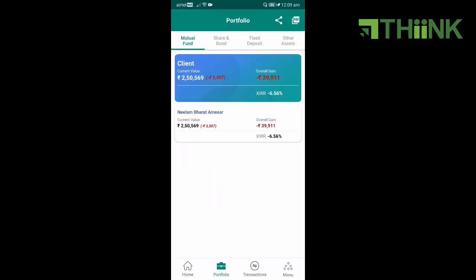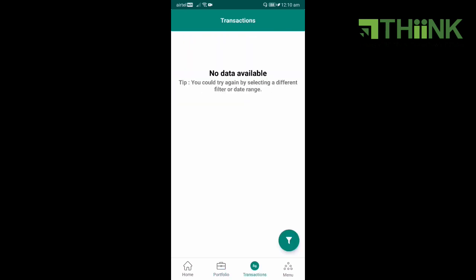When I click on portfolio, it will give me the entire portfolio valuations that I've invested till date. Apart from mutual funds, I also have the option of entering the share and bond detail, the fixed deposit detail, and any other assets that I wish to enter under my portfolio for a holistic view. Apart from this, we also have an option of transactions where we can also track the recent transactions that we have done over the last 1 week or 1 month or 1 year.